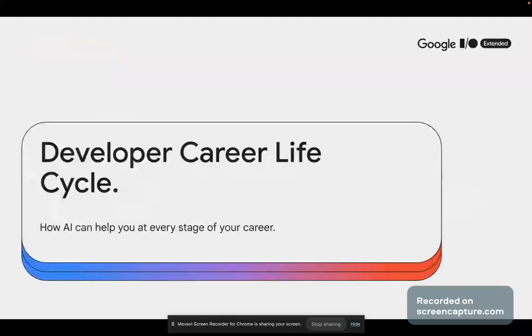All right, let's get into the developer career life cycle. As a developer, as a newbie, as anybody in development, there are stages in your career that you experience. So, I think this is the part where I tell my stories, guys.